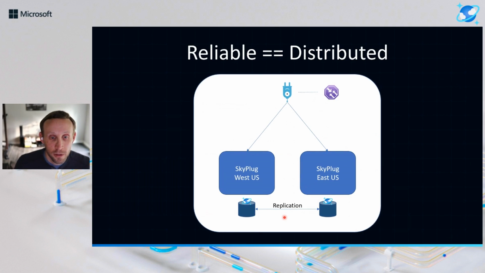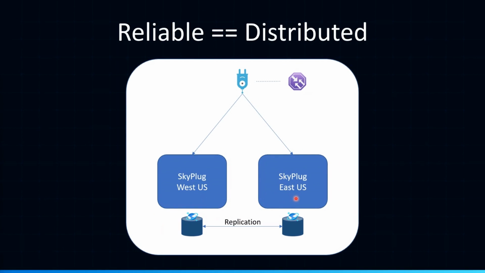So this brings us to what I consider to be the baseline pattern going forward, at least for me, which is we need to have multiple regions at the beginning by default and just fundamentally. So in this picture, you can see we have a West US version of Skyplug and an East US version of Skyplug. Those are actually self-contained, completely isolated, and everything inside of this is the full architecture. It can do everything that the system does. And then we just go to it as a user based on a request to a traffic manager to say, hey, I want to go to the nearest alive data center and transact with that thing.